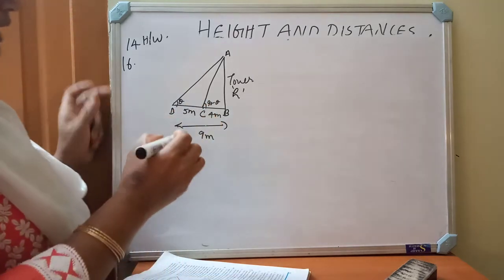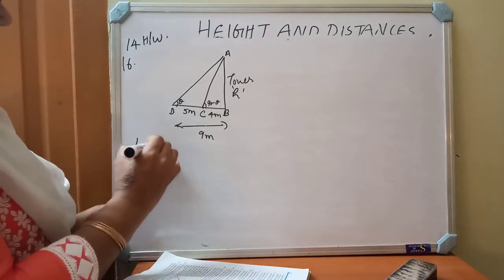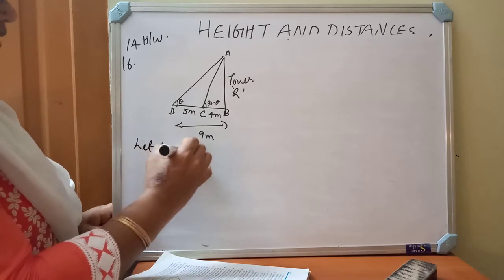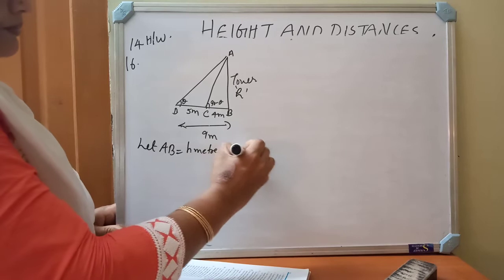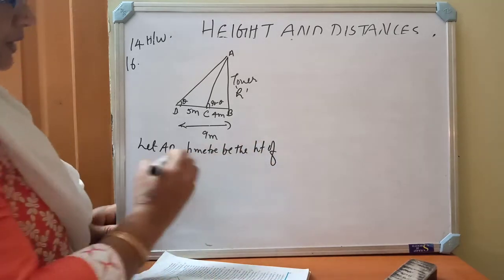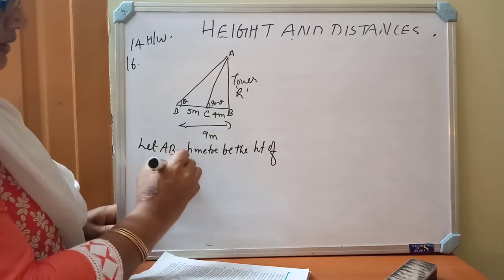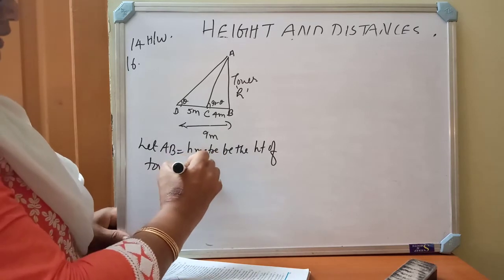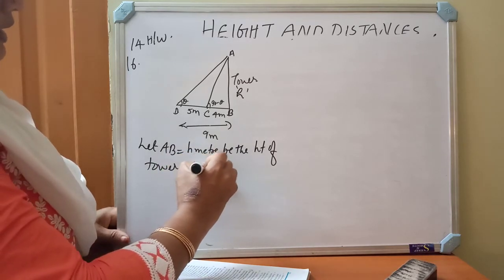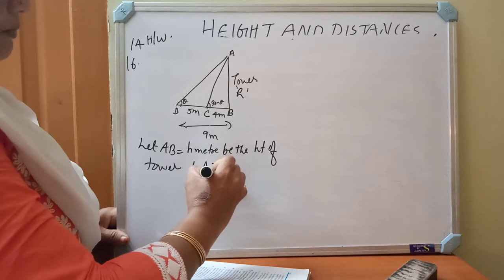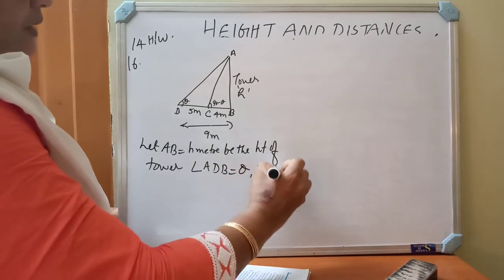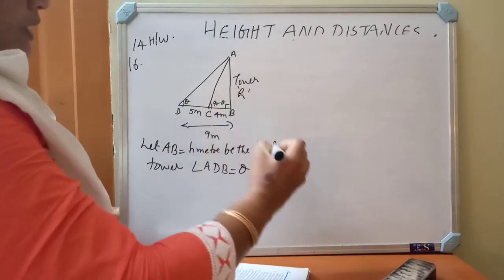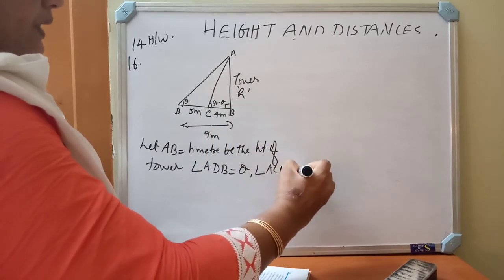Okay, so write: let AB equal to h meter be the height of the tower. Angle ADB equal to theta and angle ACB equal to 90 minus theta.